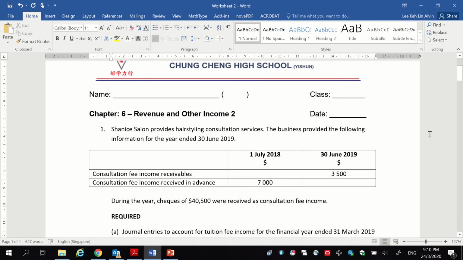Okay, I will read the question and dissect it, followed by a timeline so that you can see it visually, and then I'll go through the questions as follows.